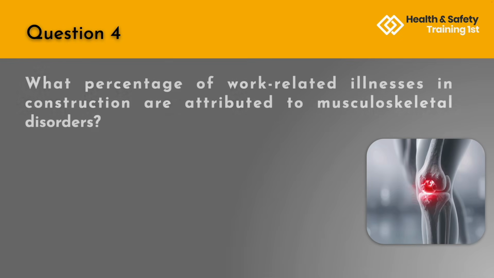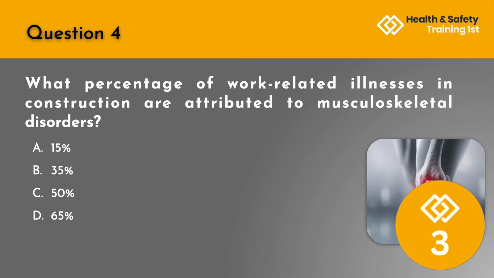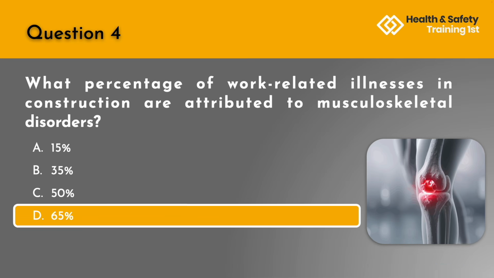Question 4. What percentage of work-related illnesses in construction are attributed to musculoskeletal disorders? A. 15%, B. 35%, C. 50%, or D. 65%. The correct answer is D. 65%.